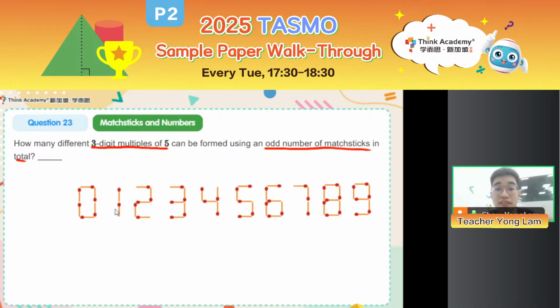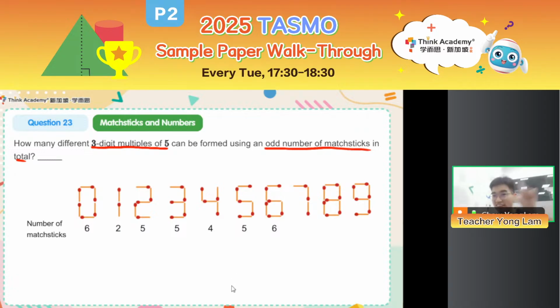So I have listed out the digits 0 to 9 over here. Whenever you see a matchstick problem, remember, you must note down how many matchsticks are needed for each digit. So for 0, there are 6 matchsticks. For 1, 2 matchsticks. For 2, 5 matchsticks. For 3, how many matchsticks? How many are there? 5 matchsticks, right? And then 4 matchsticks for digit 4, 5 matchsticks for digit 5, 6 for digit 6, and